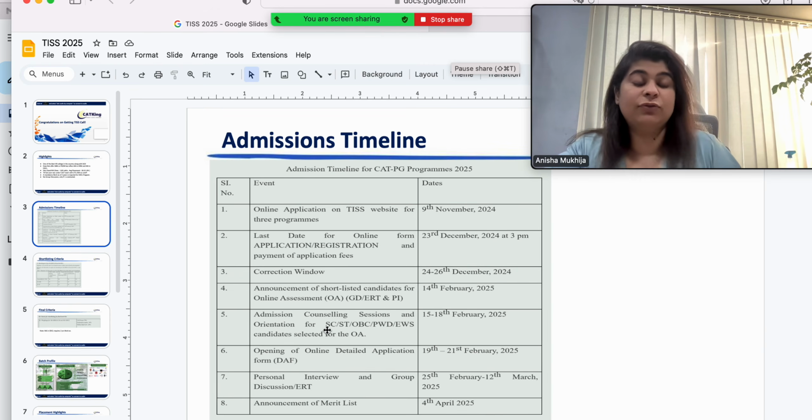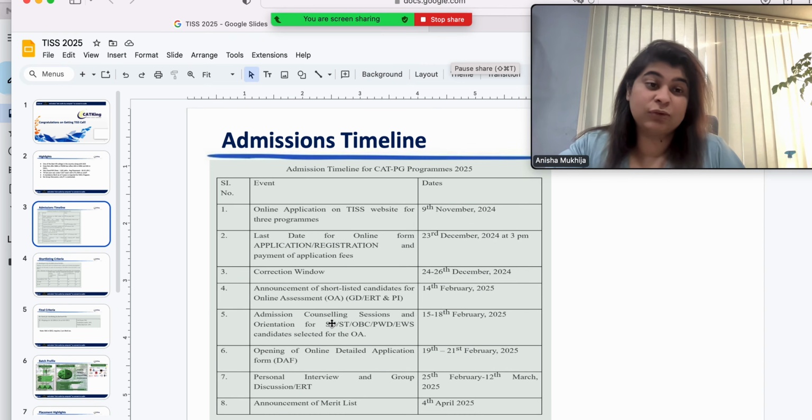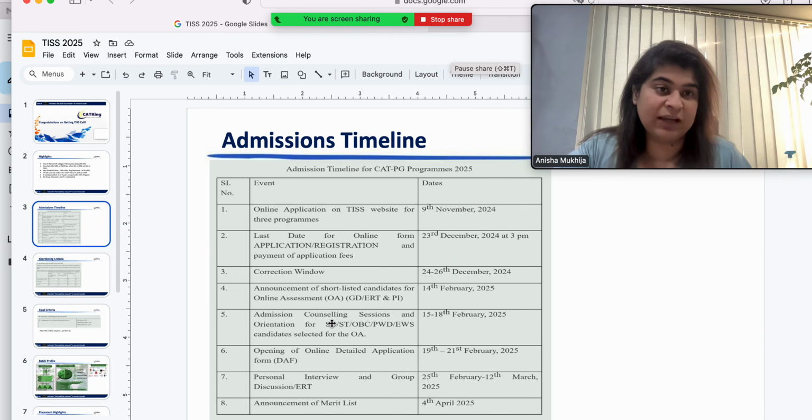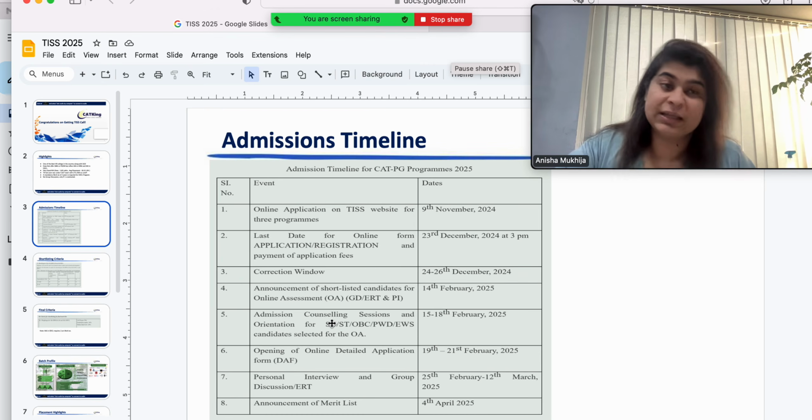Then you will have your detailed application form. We call it DAF. The DAF form is the most essential thing for you to convert this, because your entire interview is going to revolve around that. 19th to 21st February is your timeline for the DAF application form to be filled and submitted.